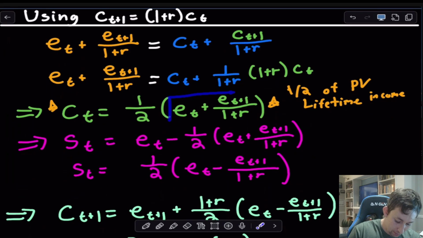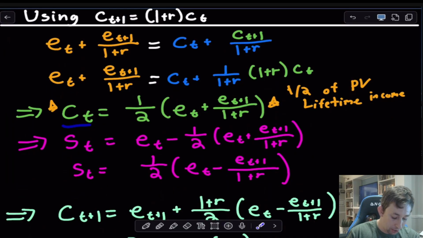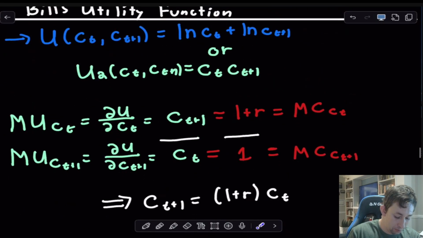And this is just the present value of our lifetime income. And so what this is saying is, how much should I eat today? Well, I should eat half of the present value of my lifetime income, and I should save the other half for tomorrow. Now, this really came about because in my utility function, I had equal coefficients on C_t and C_{t+1}, or sort of just ones in front of the natural logs, right? So I care about both today and tomorrow equally. I want a consumption smooth.